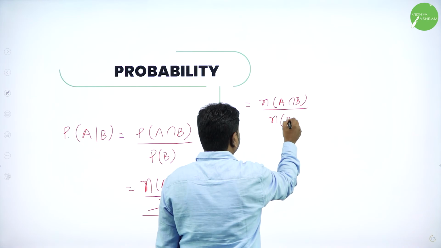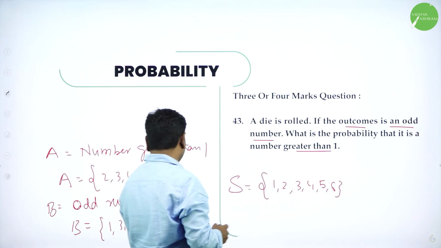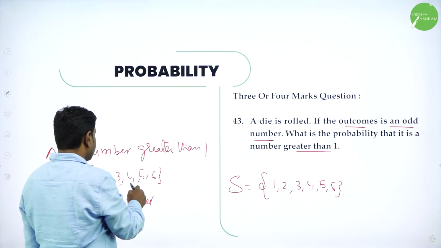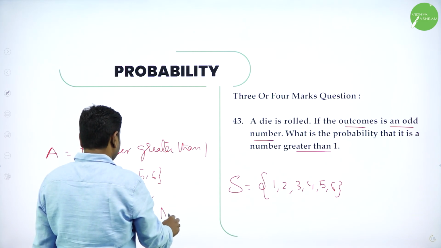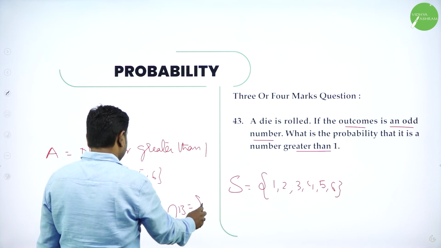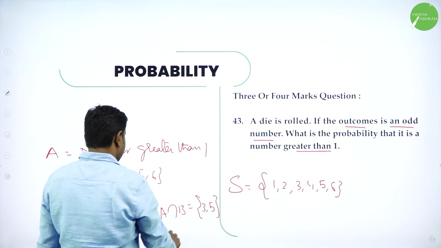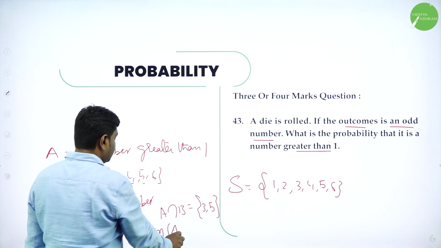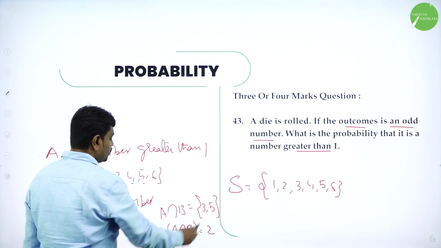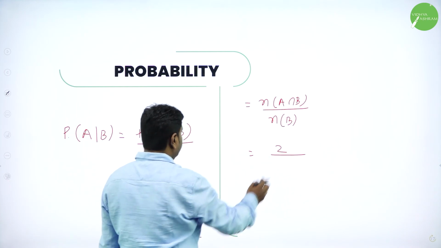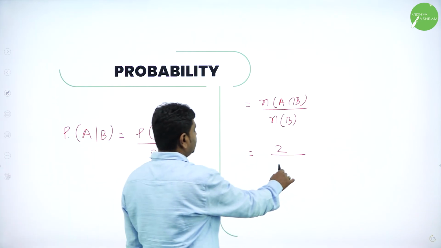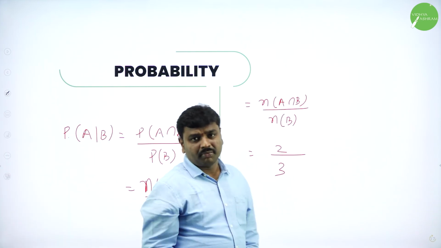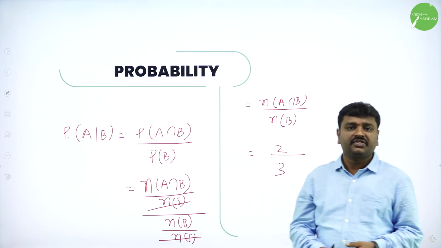So, the number of elements in common. How many elements are there in common? 2, 3, 4, 5, 6 and 1, 3, 5: common elements. So A intersection B will have 3 and 5. The number of elements in A intersection B is exactly 2, so the numerator is 2. N of B, the number of elements in B, we have 3 odd numbers. So 2 by 3. Understanding the problem and dividing it into events is the basic.